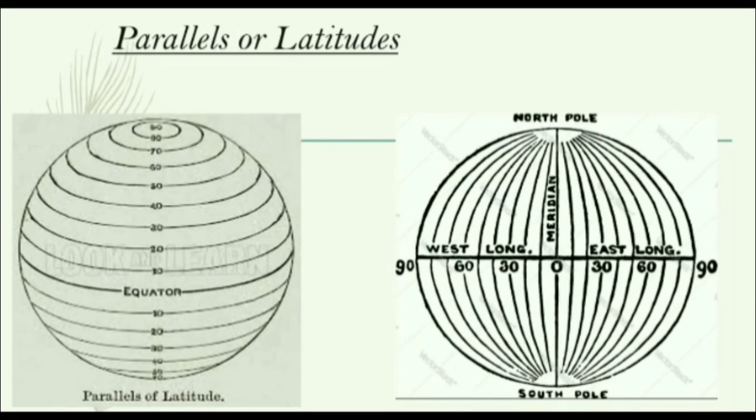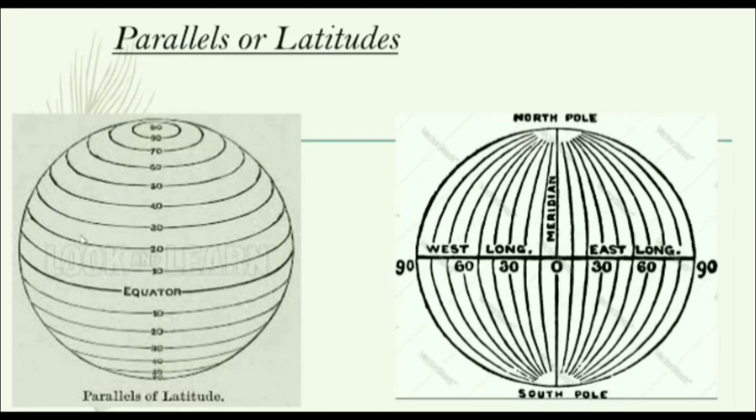Now, parallels and meridians. Parallels are another name for the lines of latitudes. You will notice that these lines do not come together anywhere on the globe. They do not meet each other. We call them parallels because they are always at equal distance.